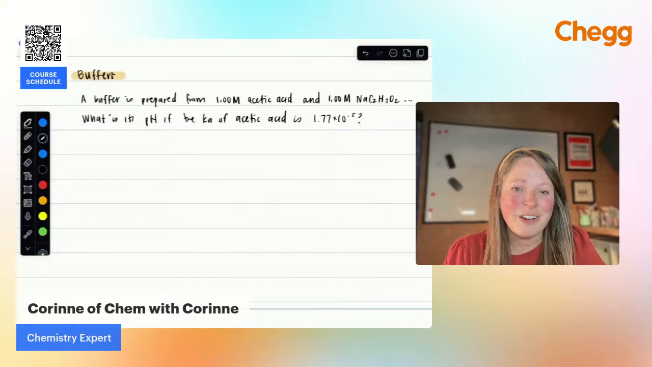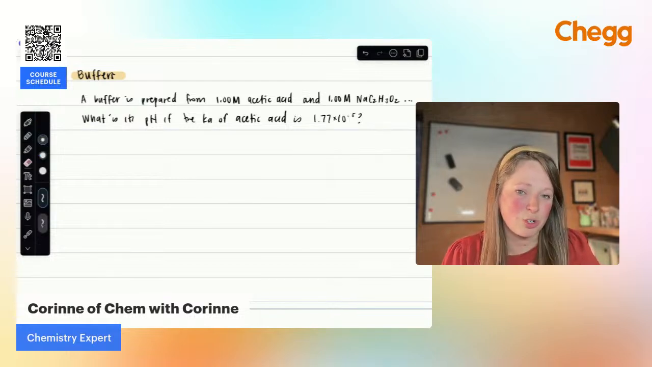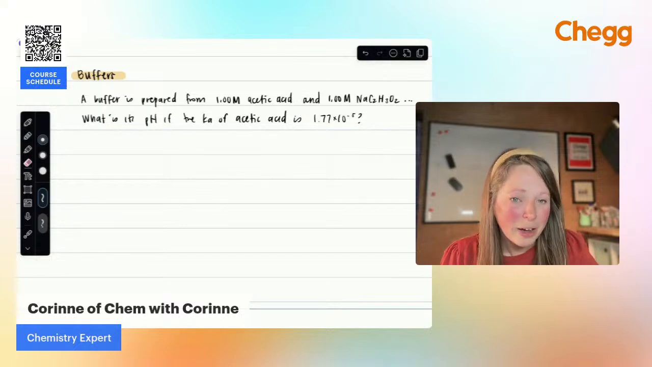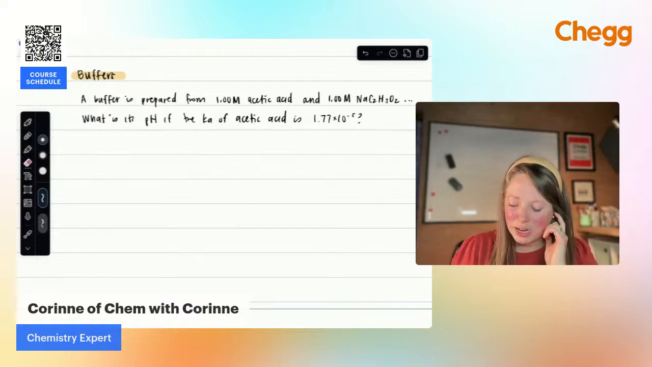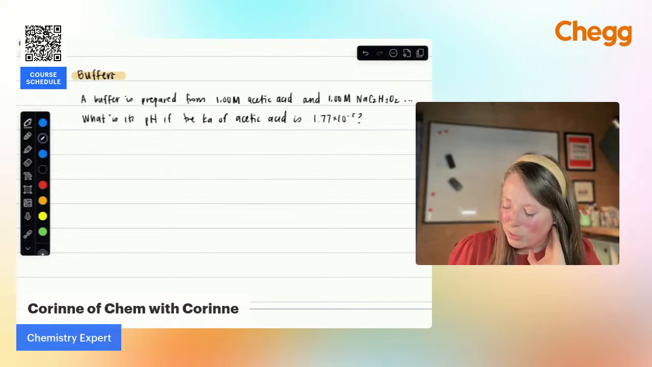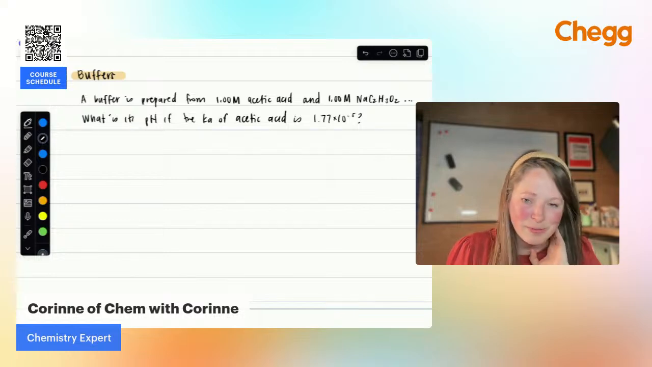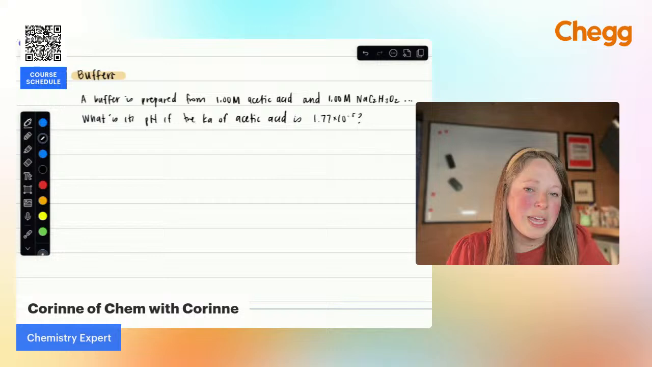All right, so with this, a buffer system can never contain a strong acid or a strong base. So if you're asked to pick out a system, you're looking for a weak acid and its conjugate base, or a weak base and its conjugate acid. So that's how we pick those out. So acetic acid is going to be the weak acid. When acetic acid loses that H, it becomes just acetate, right? And then sodium acetate is its conjugate base. All right, so what is its pH going to be?